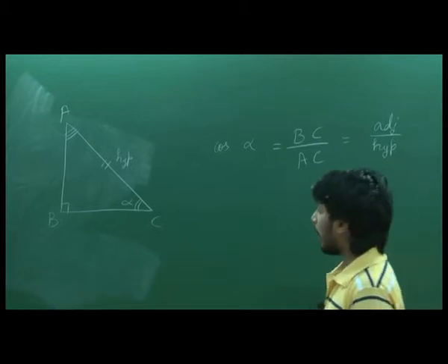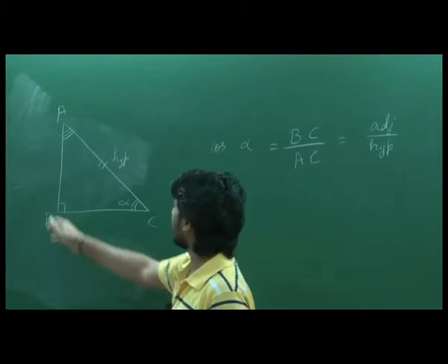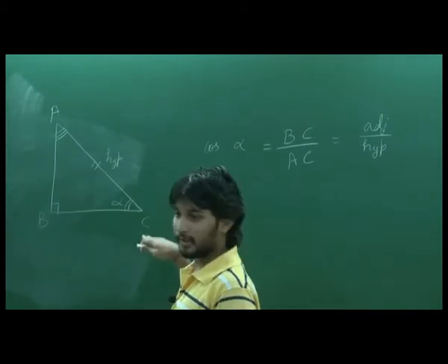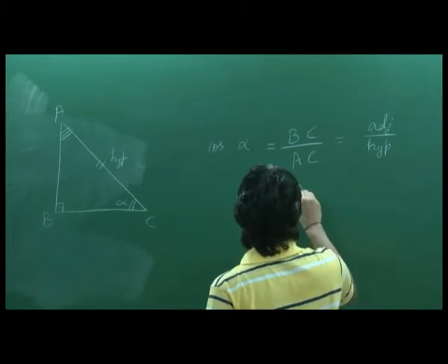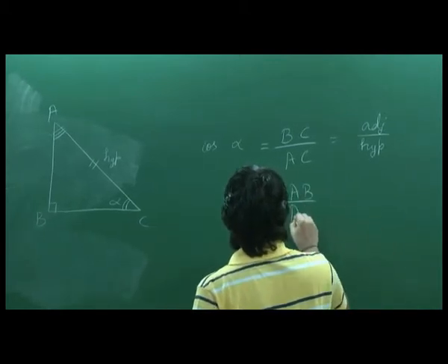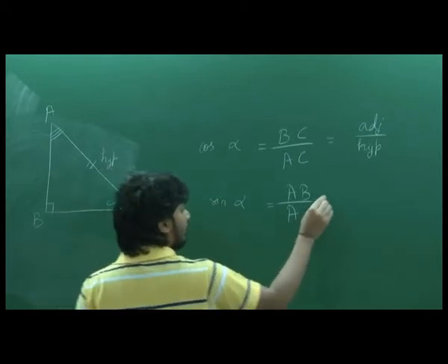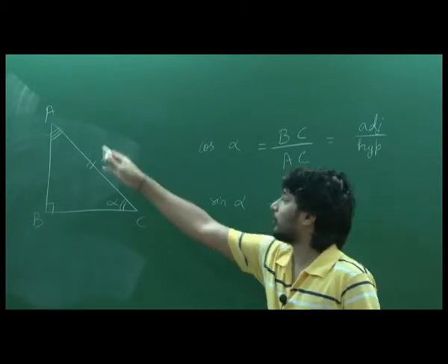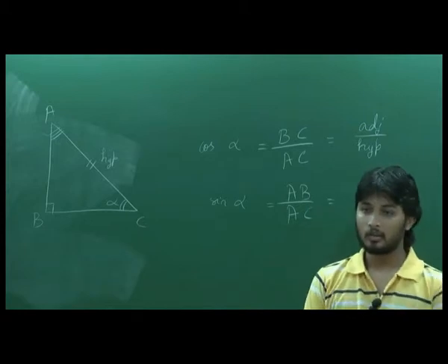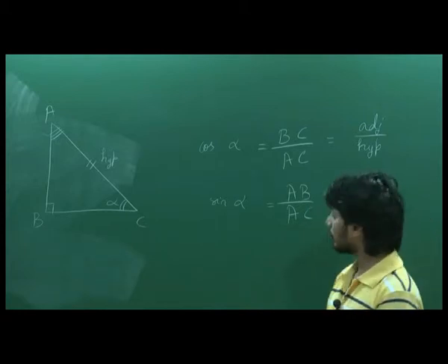Okay. I can also take this ratio, right? AB by AC. I'll call that sine alpha. So with respect to alpha, what is AB? It is opposite, right? Okay. So opposite by hypotenuse, AC is always the hypotenuse.